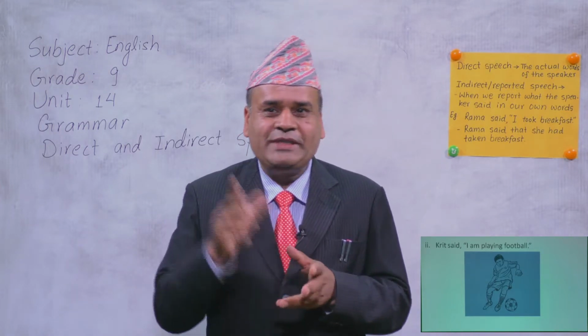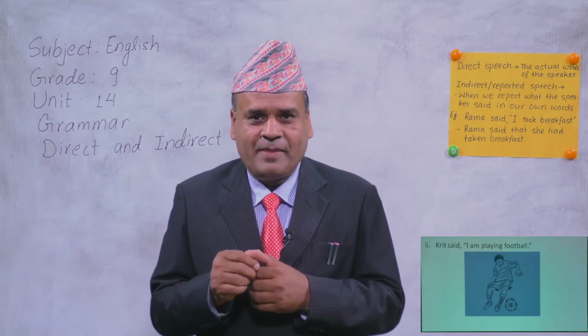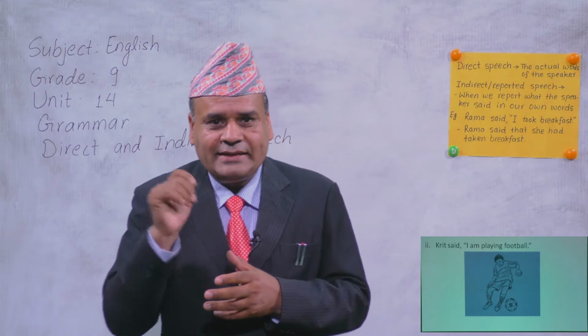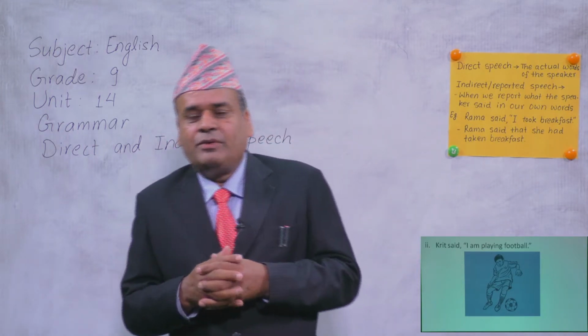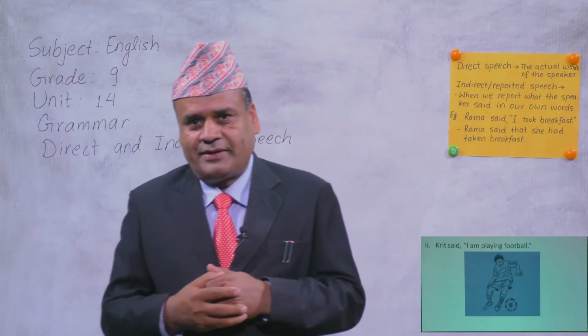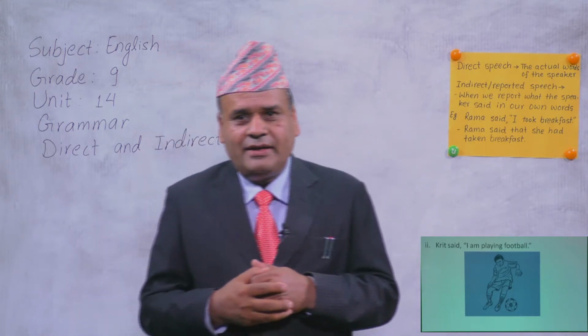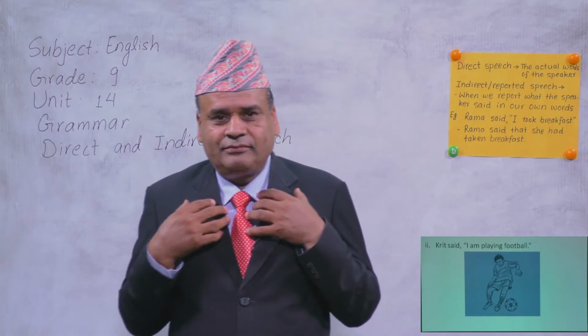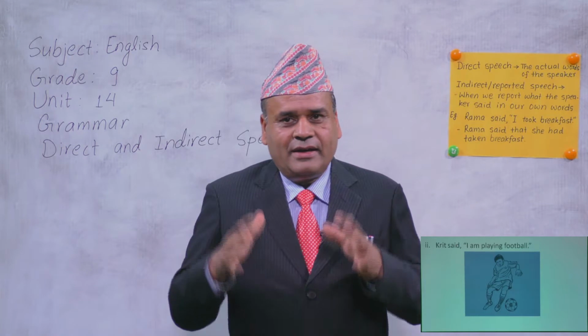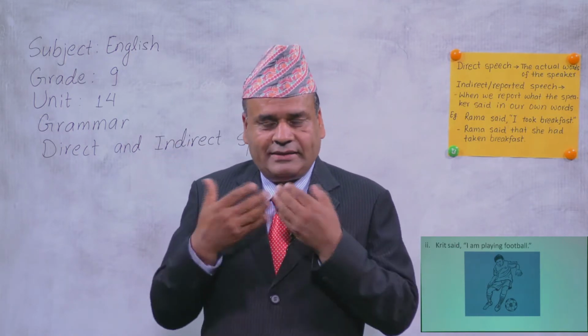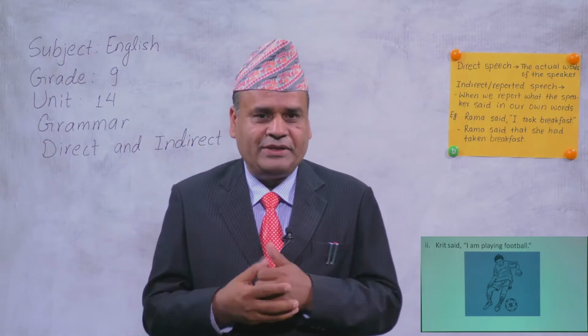Yes, obviously we should change the tense this time, because reporting verb is said. This is the past tense of say. Okay, so who is the speaker? Krit is the speaker. Okay, and who is I in the sentence? I is Krit. Okay, and it's in present continuous. The tense is changed into past.